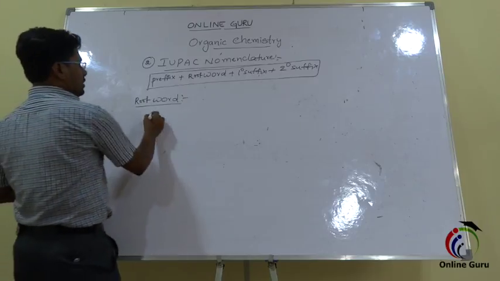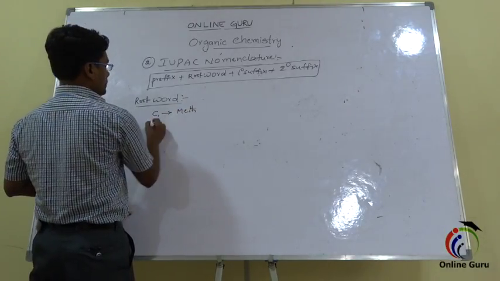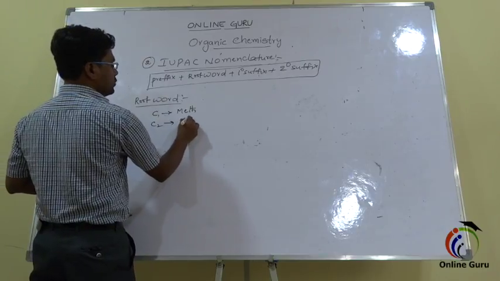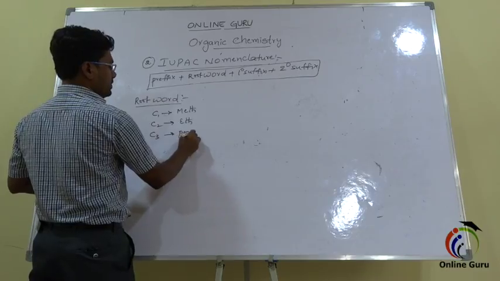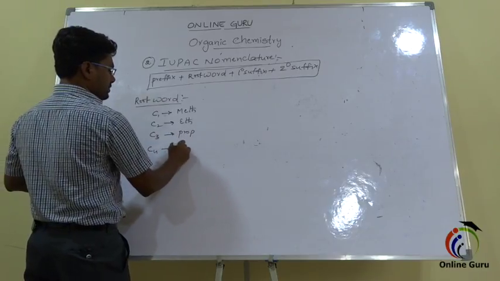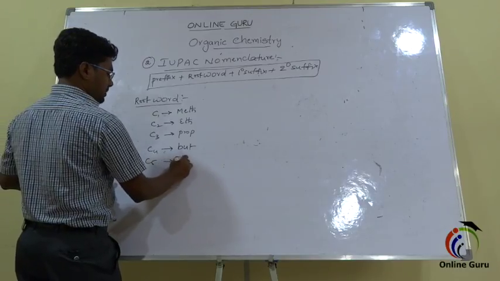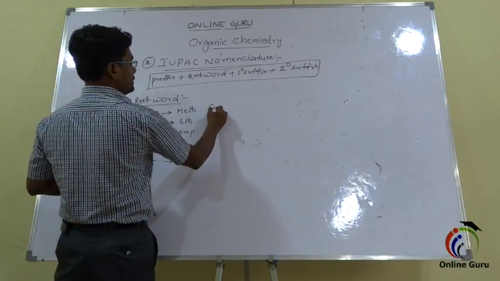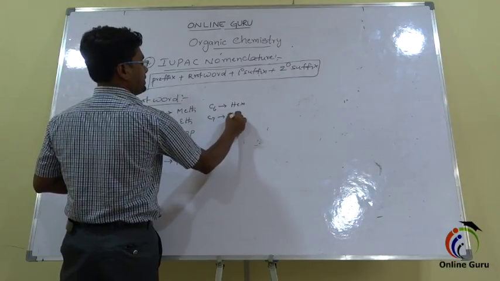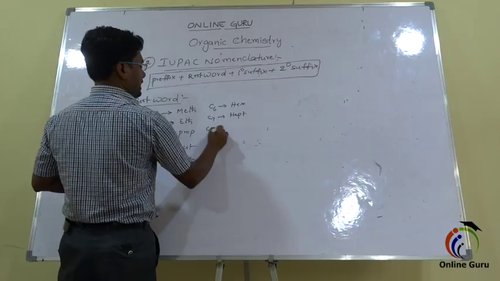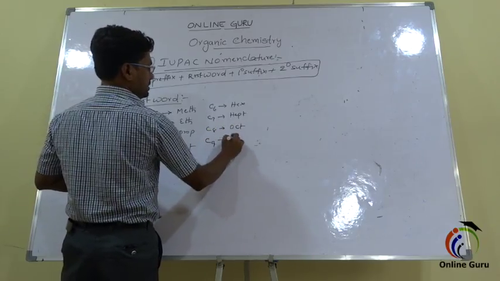So, for example, if one carbon atom is there, the root word is meth. Two carbon atoms means eth. Three carbon atoms means prop. Four means but. Five means pent. Six means hex. Seven means hept. Eight means oct. Nine means non.